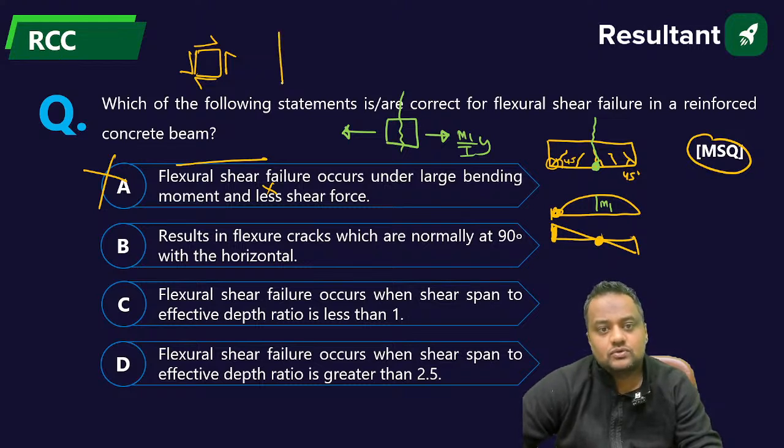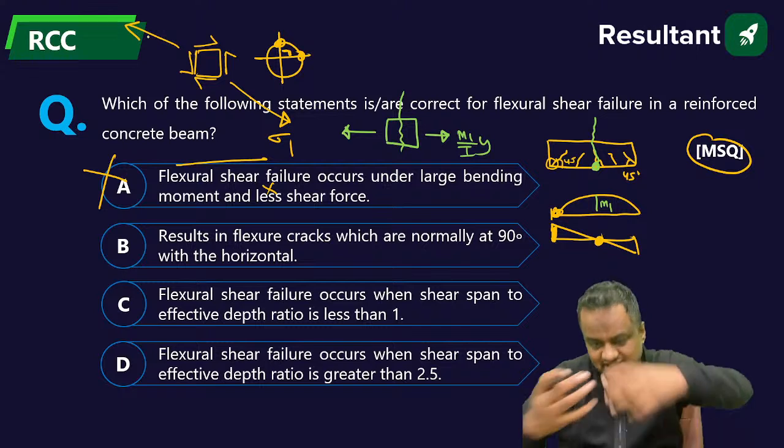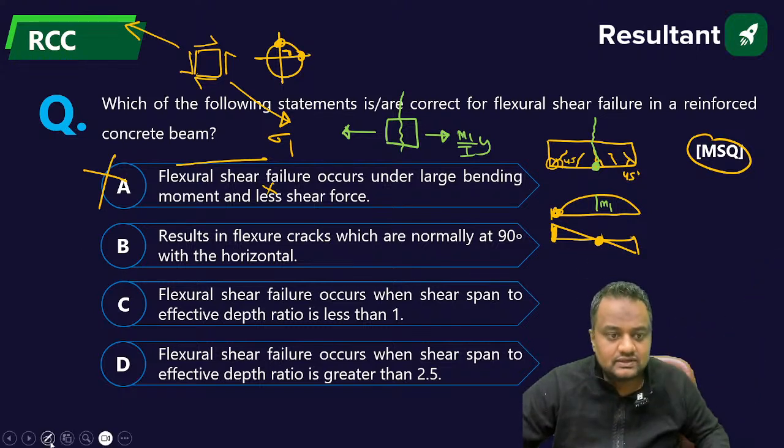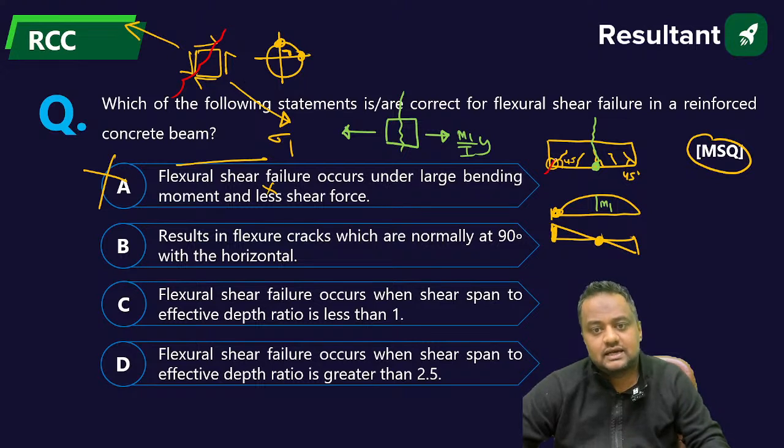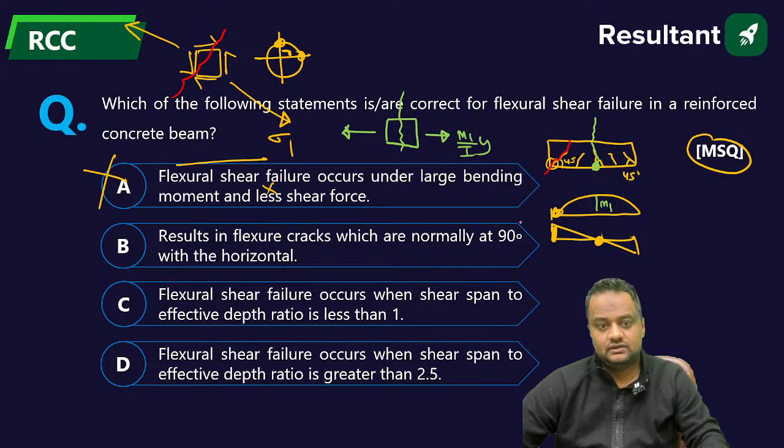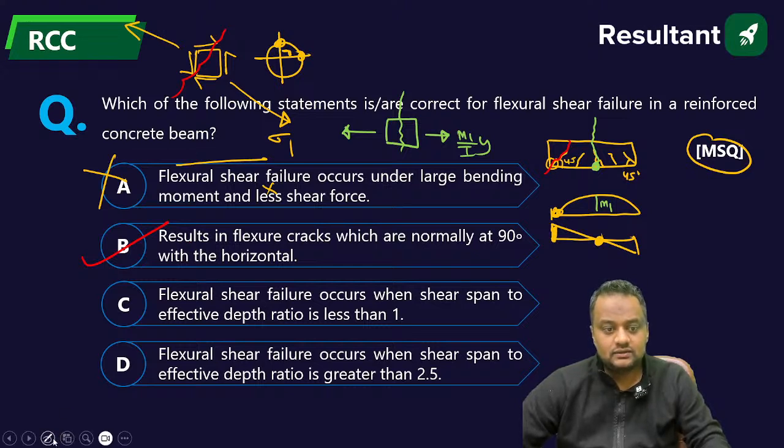When you draw the Mohr circle for pure shear stress, the maximum principal stress is at 90 degrees on the circle, so in real life it will be 45 degrees. So the crack will be like this, at 45 degrees. So the flexure crack is due to bending.